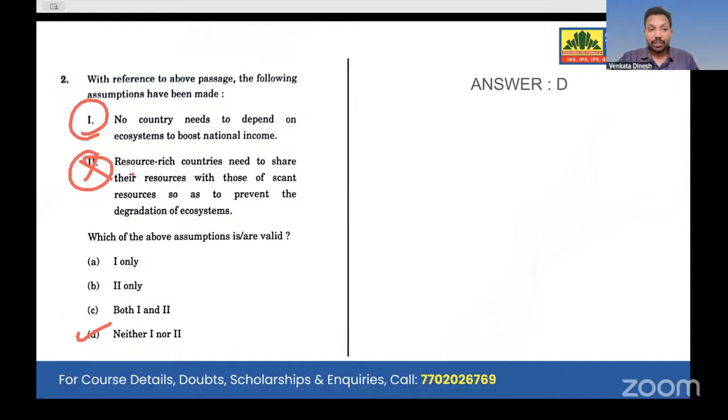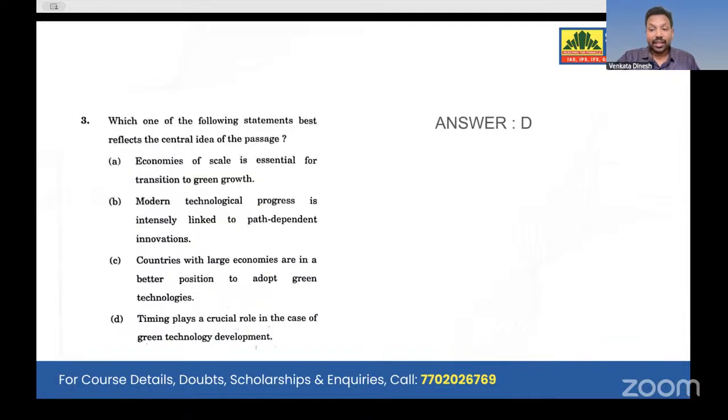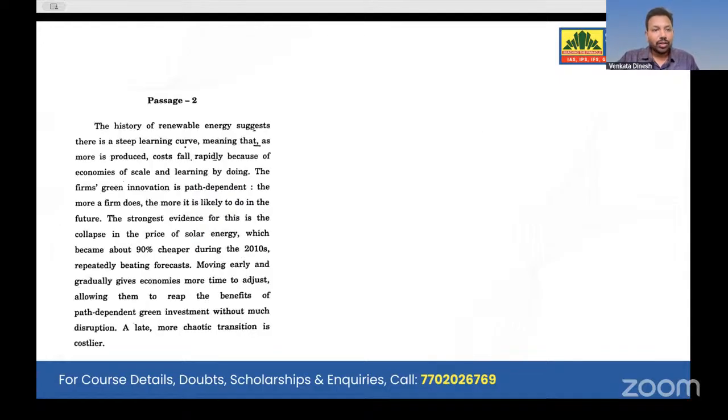That is where we make mistakes, because comprehension asks what is there in the particular passage, not what might be correct. Now look at passage number two, the history of renewable energy. He talks about renewable energy. He talks about what the green innovation is. He talks about how solar energy might collapse because there are cheaper alternatives. And he talks about each and everything about renewable energy here.